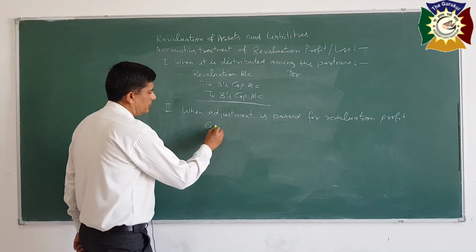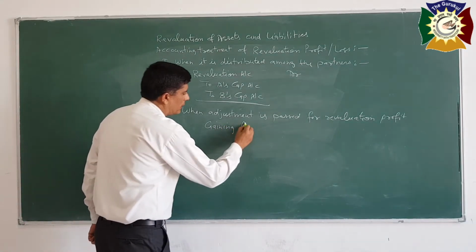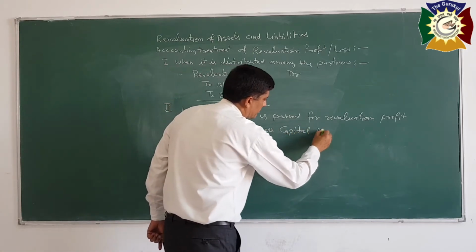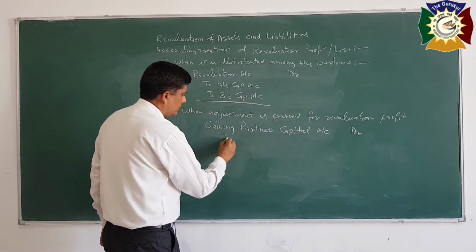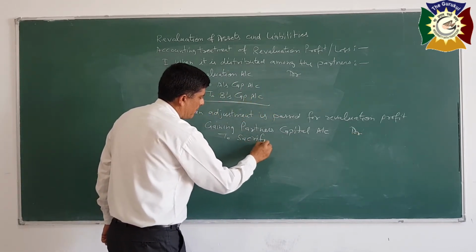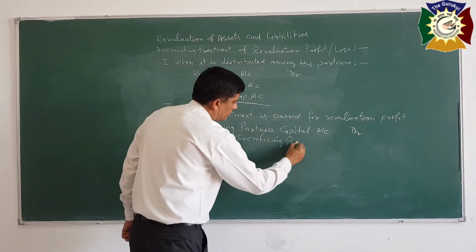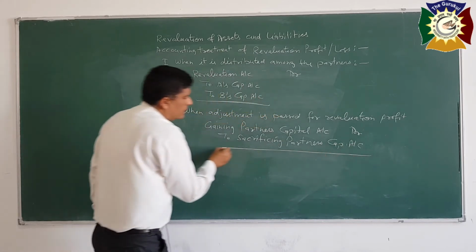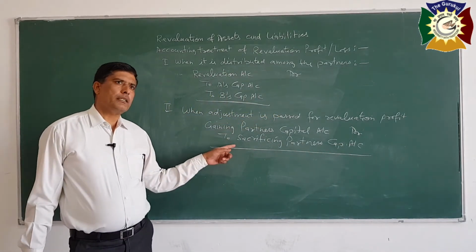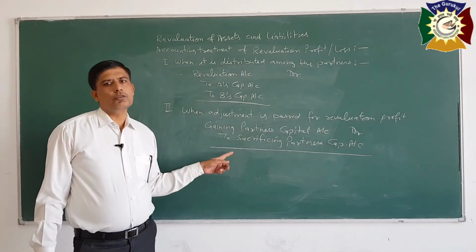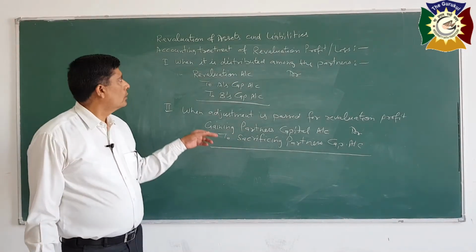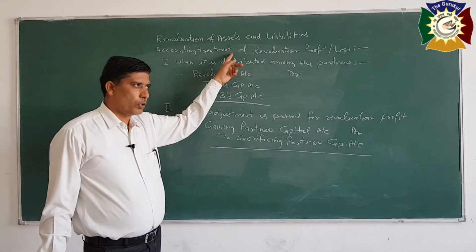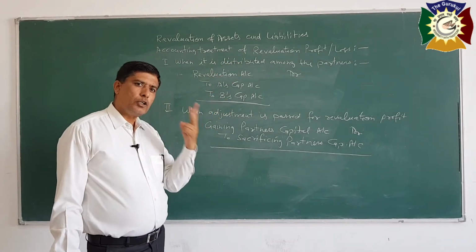So the entry is: gaining partners' capital account debit to sacrificing partner's capital account. In this way, we will pass an adjustment entry for profit on account of revaluation. So, to adjust or to record the profit or loss on revaluation, there are two alternatives.